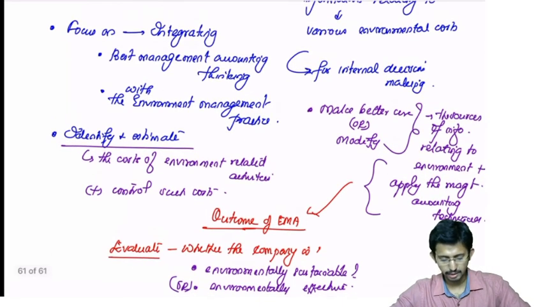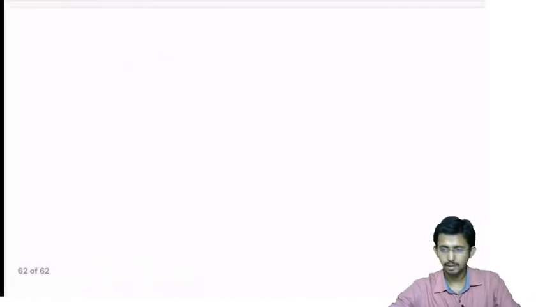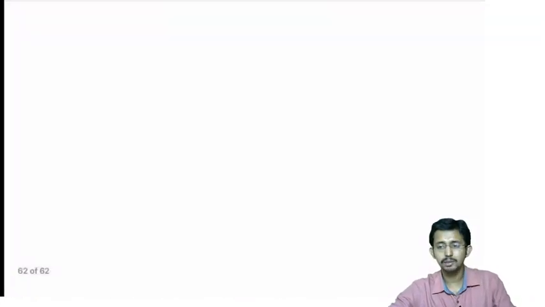Environmentally sustainable, and environmentally effective. Okay, right. So these are the areas. These are the features of EMA.